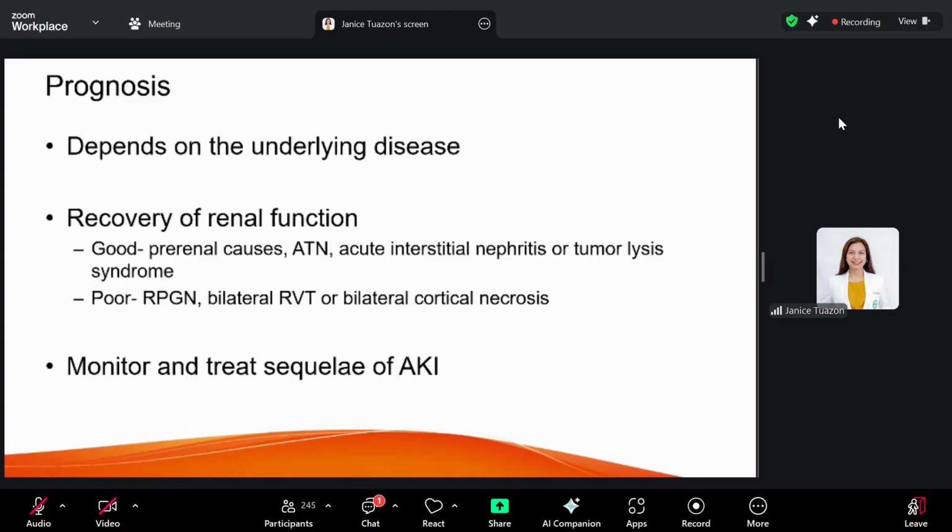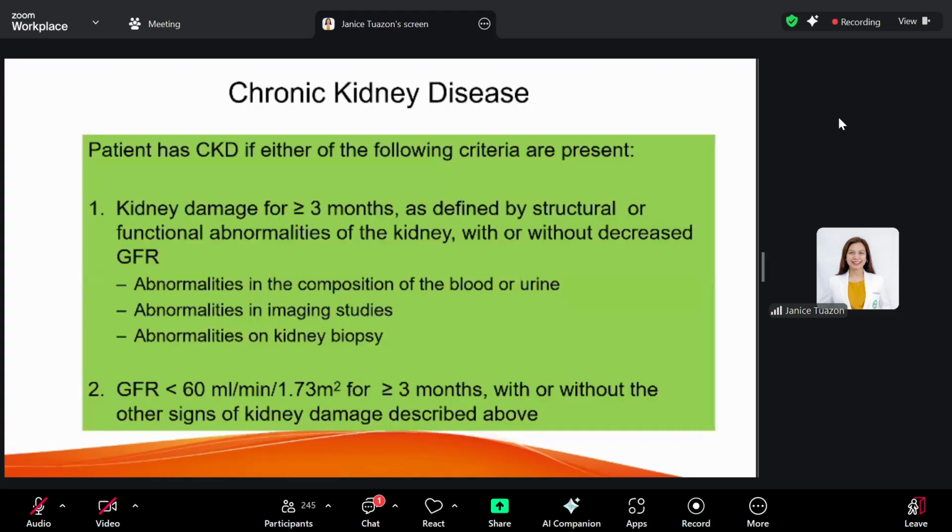Okay? So for acute kidney injury, when it is unresolved or was not addressed immediately, it may develop into chronic kidney disease. And chronic kidney disease is defined as kidney damage for 3 months or more, with abnormalities in the composition of the blood or urine, and abnormalities in imaging studies.